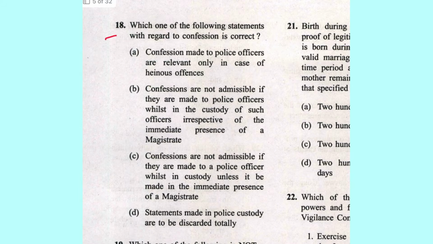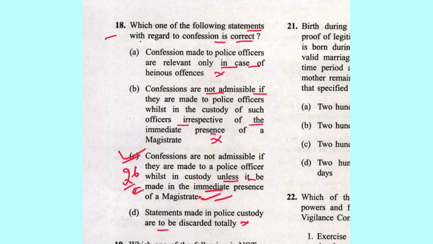Next is 18. Which one of the following statements with regard to the confession is correct? Confession made to police officer are relevant only in cases of heinous offences. No. Not admissible if they are made to police officer while in custody of such officer irrespective of the presence of. No, this is also wrong. Confession are not admissible if they are made to police officer unless it is made in the immediate presence of magistrate. It is correct. This is mentioned in section 26 of Evidence Act. Statement made in police custody are to be discarded totally. No. C is the answer.